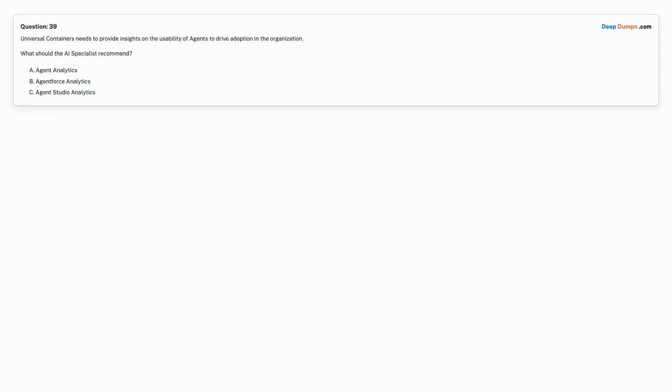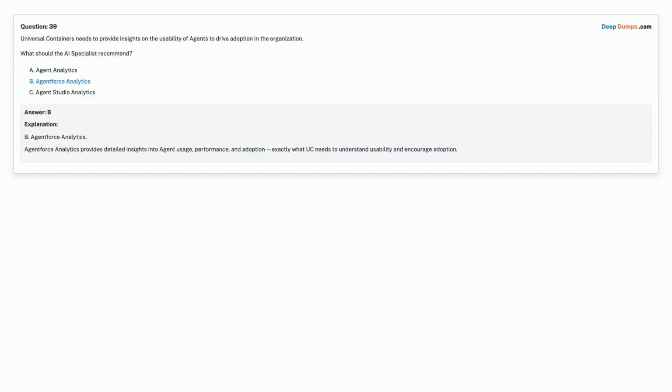Question 39. Universal Containers needs to provide insights on the usability of agents to drive adoption in an organization. What should the AI specialist recommend? Option A. Agent Analytics. Option B. Agentforce Analytics. Option C. Agent Studio Analytics. Choose the correct answer. Correct answer is Option B. Agentforce Analytics.